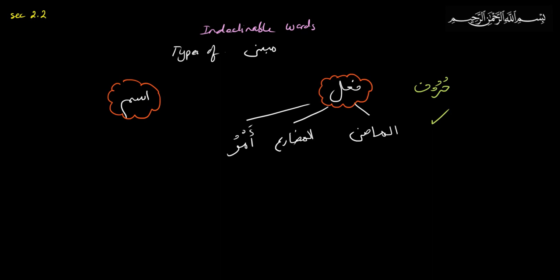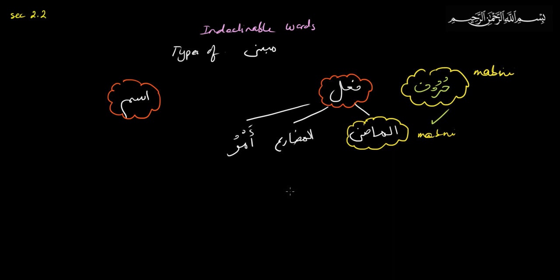The first category is huruf, and they're all mabni. The second category, fi'l madi, is also very nice because these are also mabni.